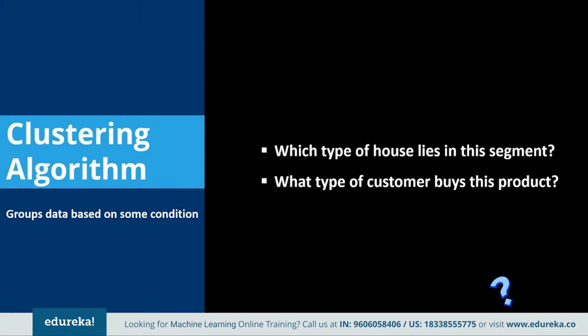Clustering is the task of dividing the population or data points into a number of groups such that the data points in the same group are more similar to other data points in the same group than those in the other groups. In simple words, the aim is to segregate groups with similar traits and assign them into clusters.